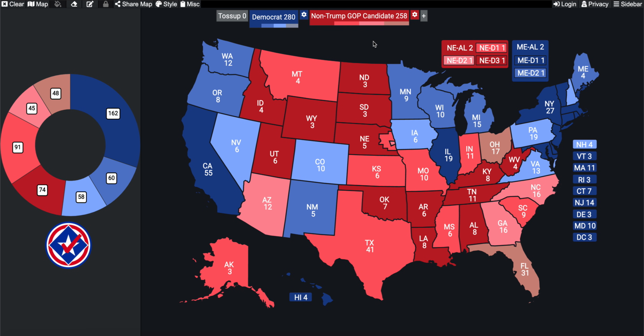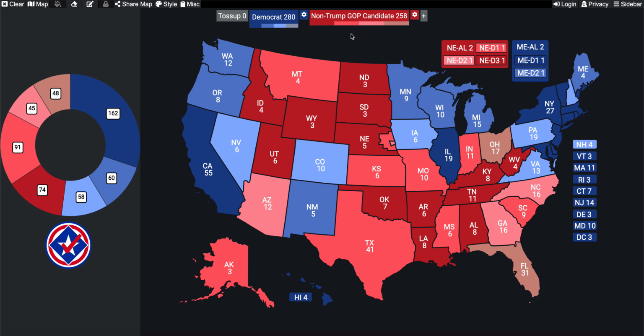But 280 to 258 still benefits the Democratic Party, but a lot more states are up for grabs than they were in the 2020 election, specifically Colorado and Virginia and New Hampshire, all states that were won by likely margins that have reverted back to being lean states. The Republican Party, doing worse, though, in the Rust Belt. Wisconsin, Michigan, doing better for the Democrats than Colorado, Virginia, and New Hampshire. Complete opposite of what happened in 2020.